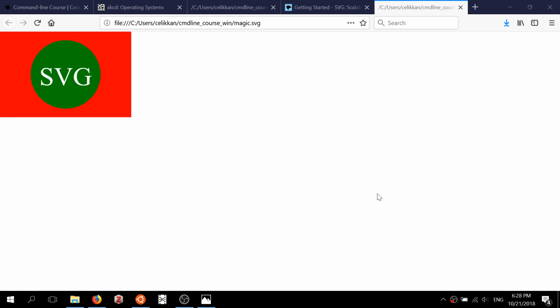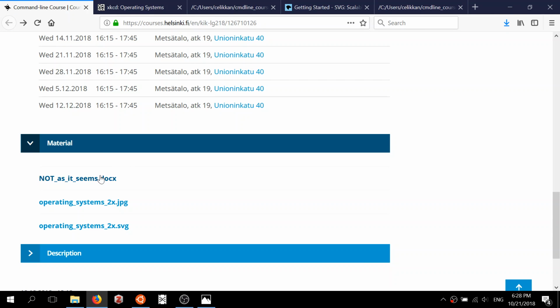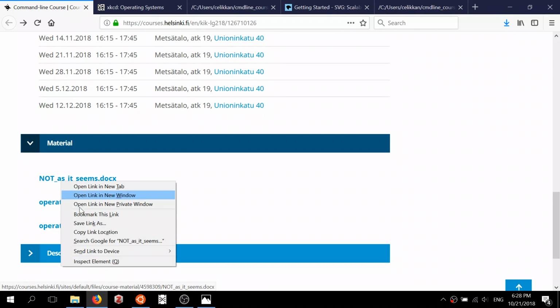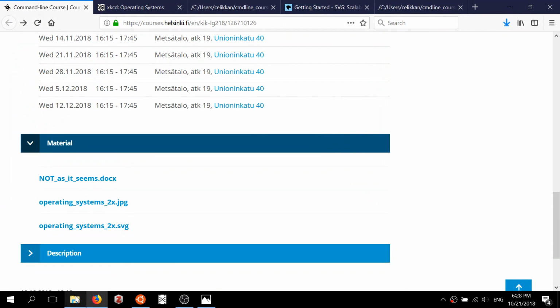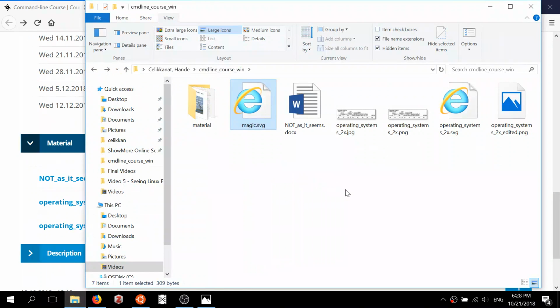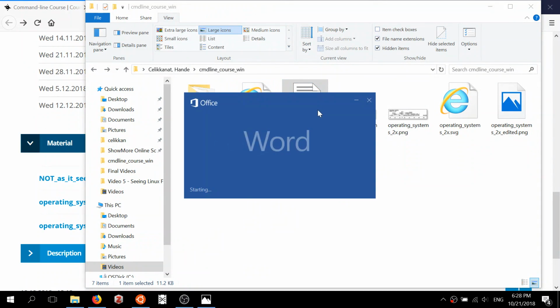So that's it for now for image files. We have seen both binary and text examples of image files. So another question for you. Here is a docx file in the materials. It's a Microsoft Word file. So do you think a Microsoft Word file is a text file or a binary file? Let's download it also to our Windows and open it.